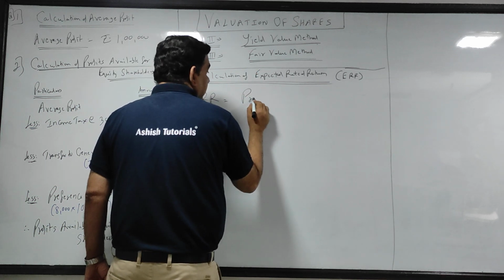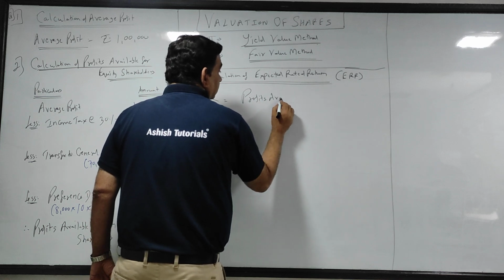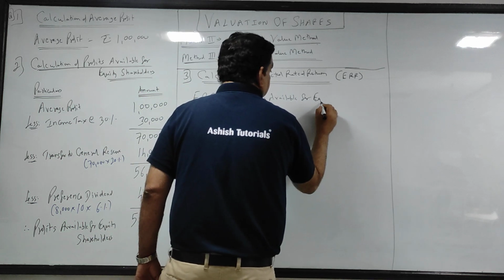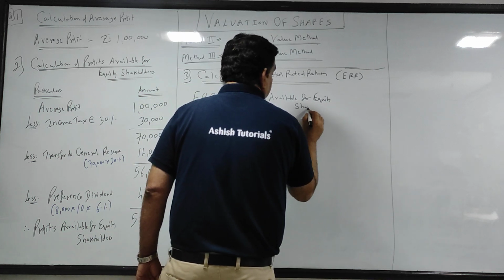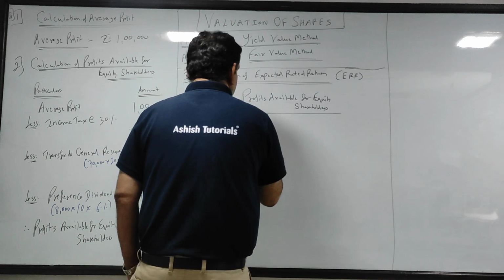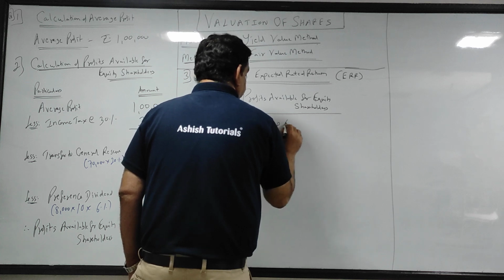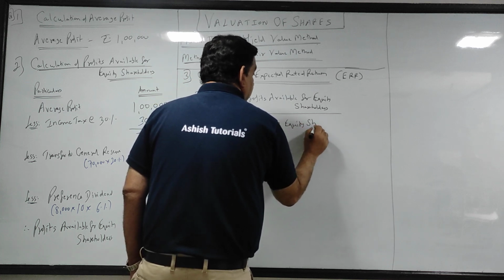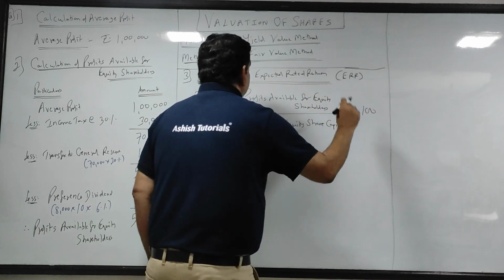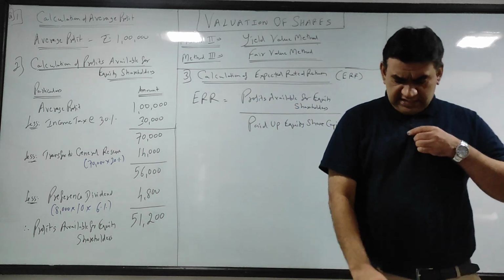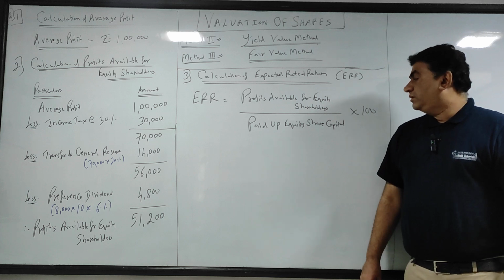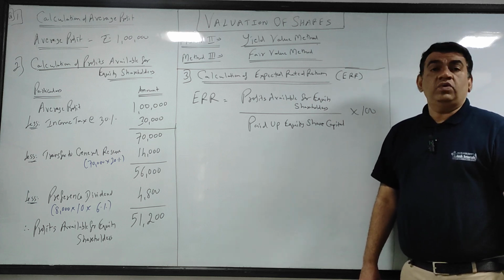ERR का formula is ERR is equal to profits available for equity shareholders upon paid up equity share capital into 100.